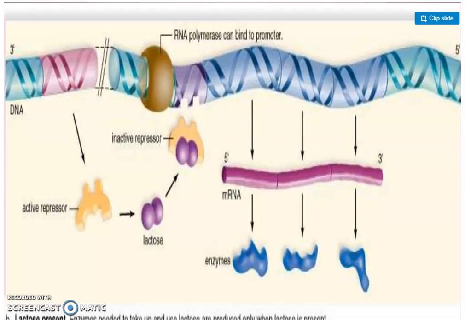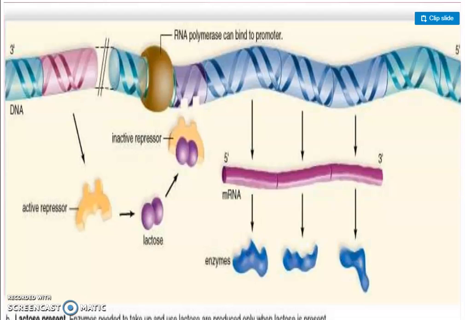Here, in this diagram, you can easily understand how this regulator gene produces the repressor which binds with lactose. Lactose is the inducer here, and due to binding of lactose, the conformation of this repressor protein gets changed and it cannot bind on the operator site. Therefore, the operator site remains open and RNA polymerase binds on the promoter, and then it transcribes these structural genes and produces the mRNA, which ultimately produces the enzymes for lactose metabolism. This condition occurs when lactose is present in E. coli.